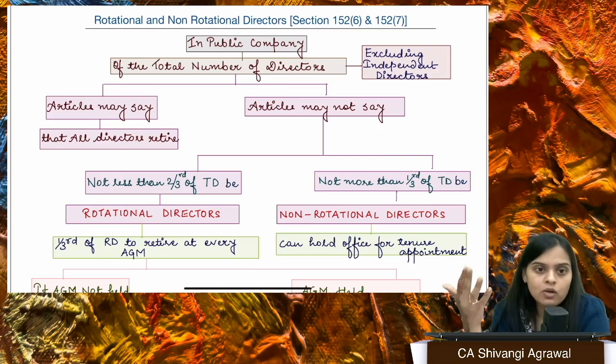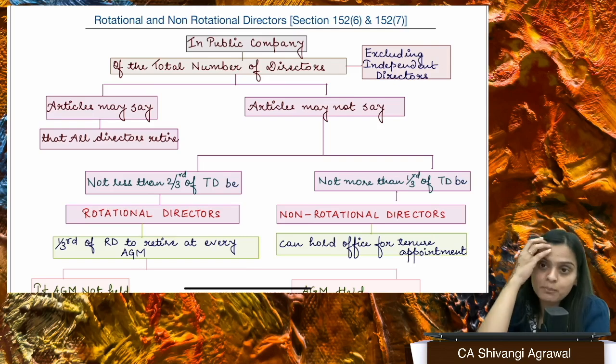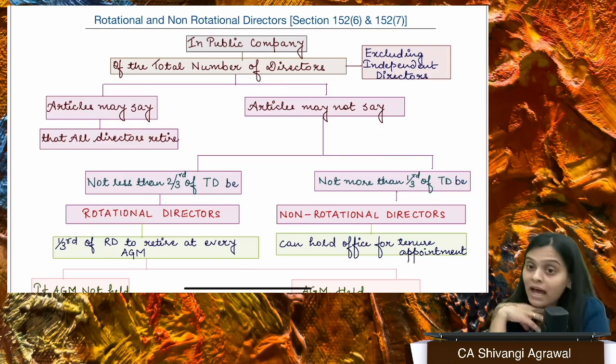No undue gain or advantage, and you will not assign your office. What is assignment of office? That if I am going somewhere, I'm giving this director's position to someone else. No, you're not somebody who can assign your office. You don't have the power to do that, right? This is against the duties which are given.